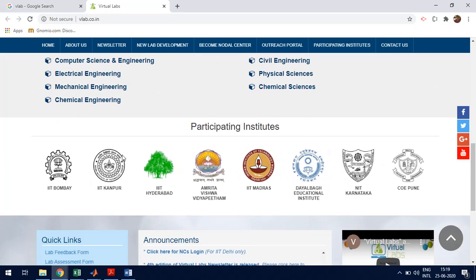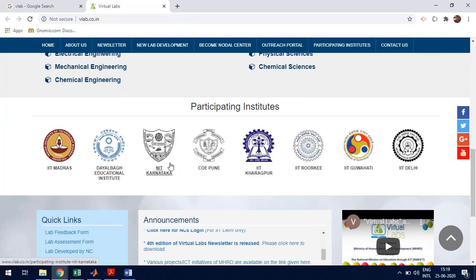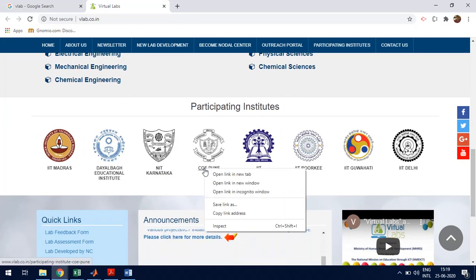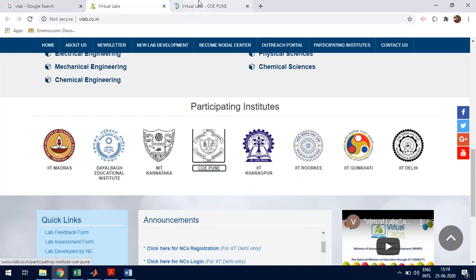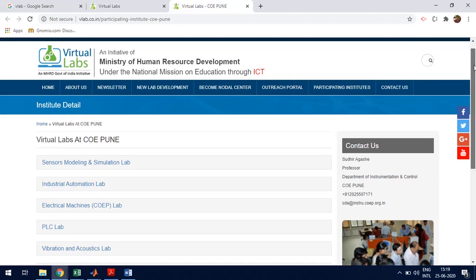So here you can see who all the participating institutes in this virtual labs are. So we have IITs, and we can see that we have Amrita, NIT Karnataka, COE, that is College of Engineering Pune. So these are some of the participating institutes. Now let's click on COE Pune. So we are going to visit the virtual labs which were created by College of Engineering Pune.